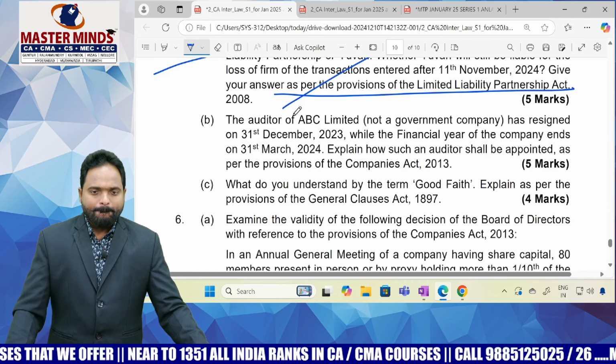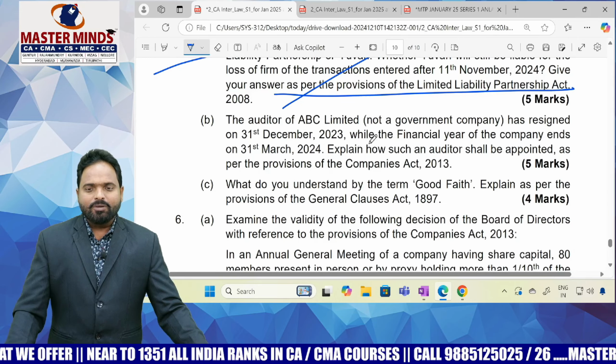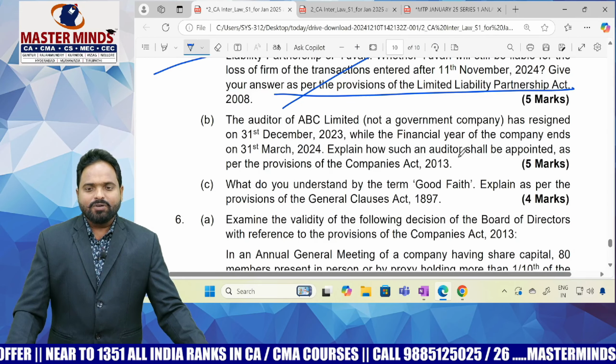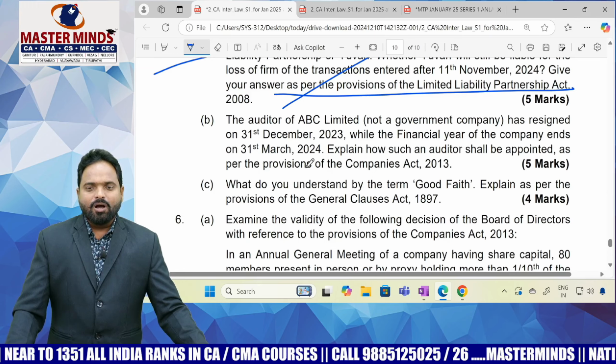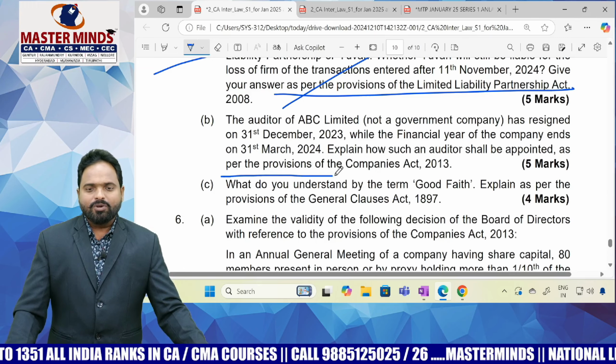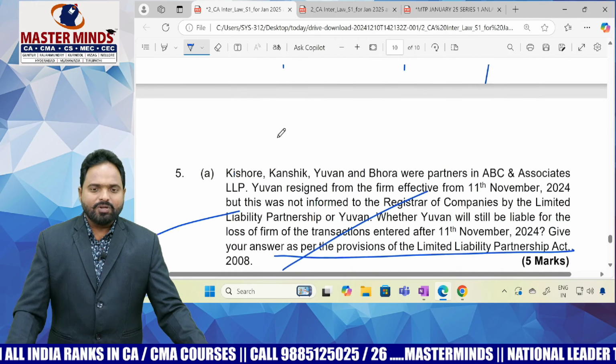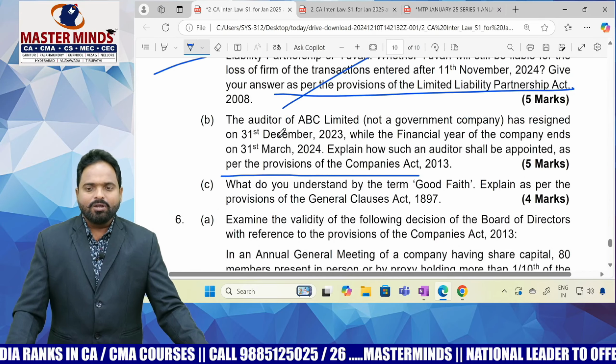Next, the auditor of ABC Limited, not a government company, has resigned on 31st December 2023, while the financial year of the company ends on 31st March. How shall the auditor be appointed? Again they are asking from the audit chapter, 5 marks. Already they asked for 5 marks, and again they are asking from the audit chapter only.